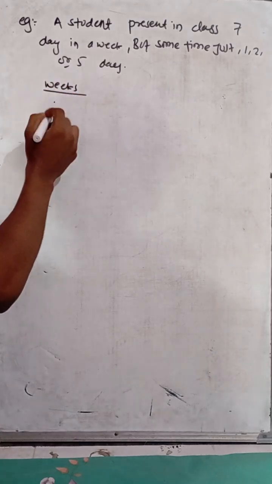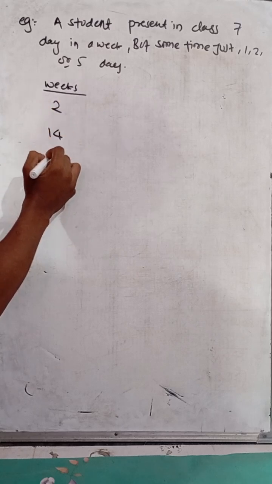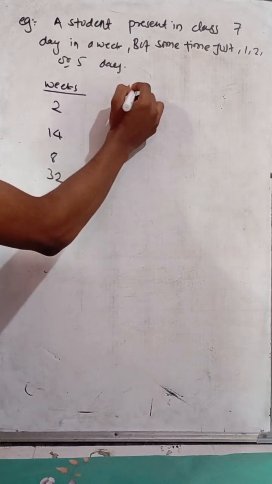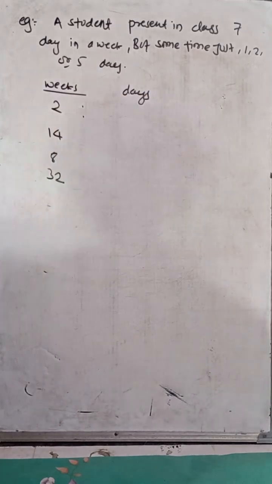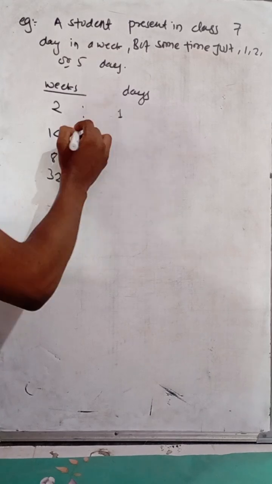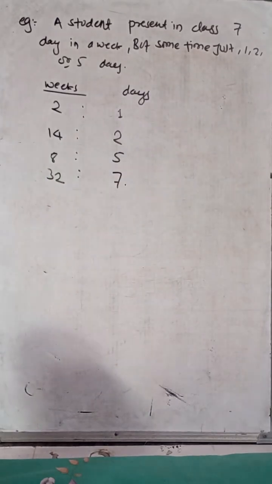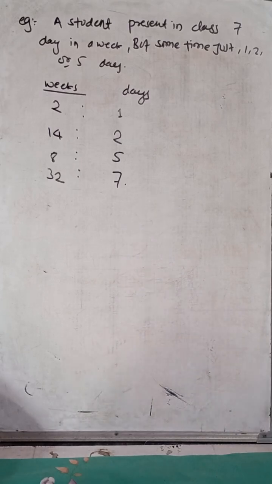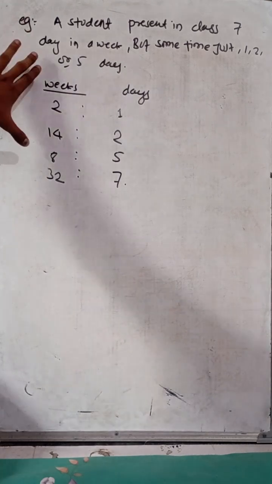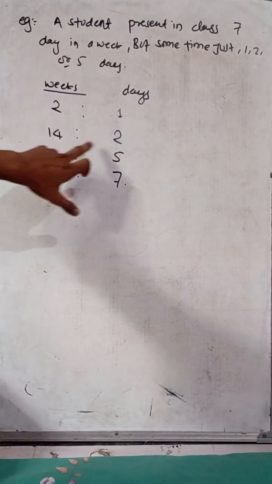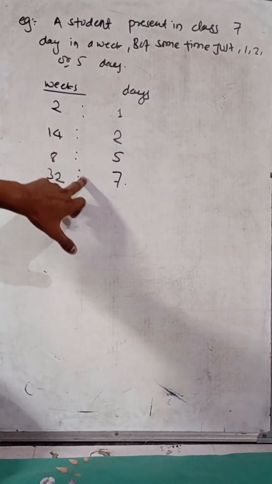The table given is weeks and days: 2 weeks 1 day, 14 weeks 2 days, 8 weeks 5 days, and 32 weeks 7 days, present in the class.